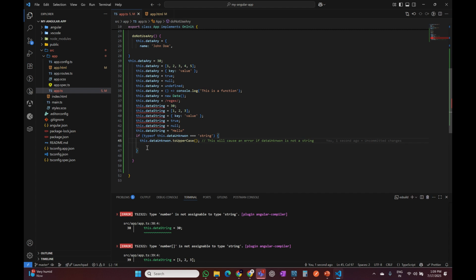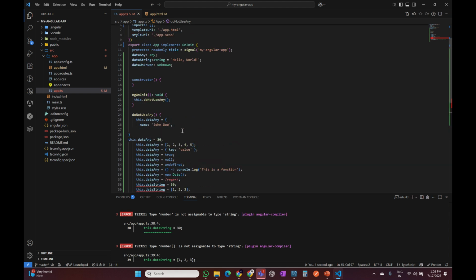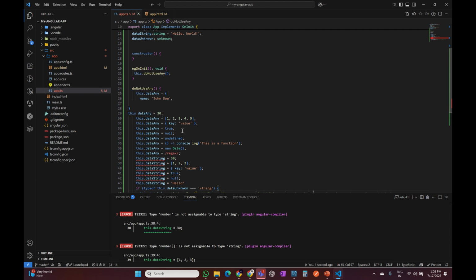In that manner, you can still have the strong typing in place without defeating the power of TypeScript and avoiding any. So please avoid any in TypeScript just to make your project bug free, and it will also help in compiling your data in less time.